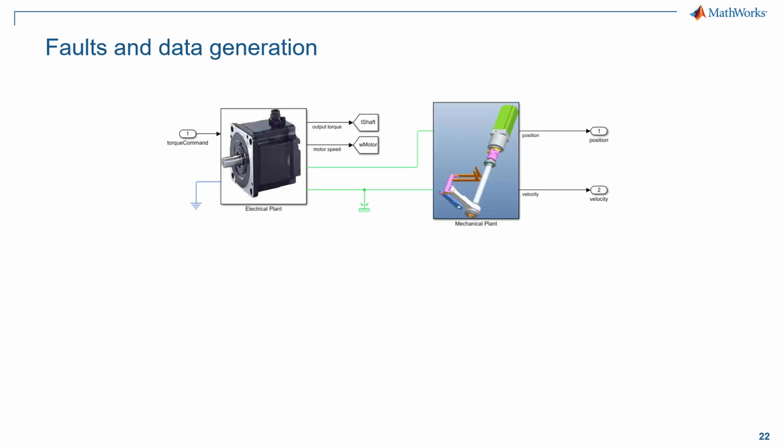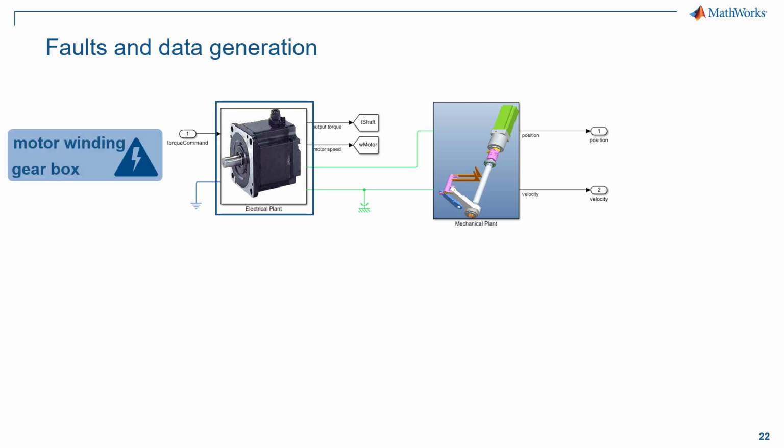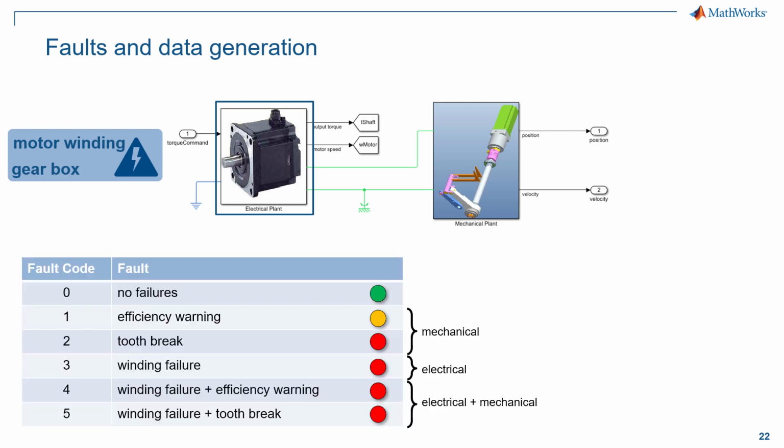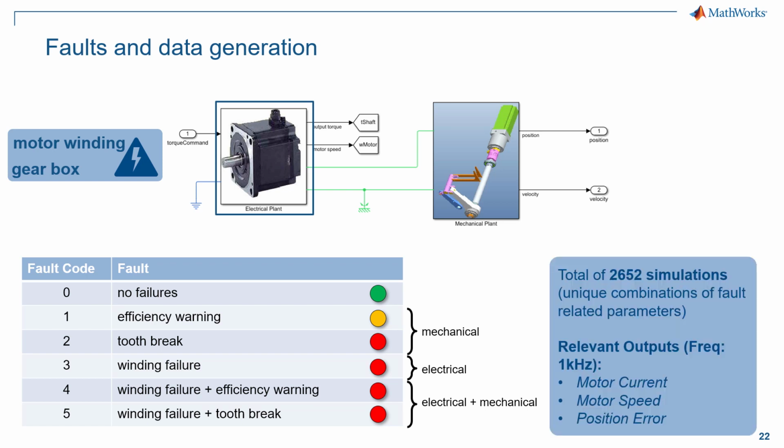Working closely with domain experts and the designers of this machine, I considered the possibility of introducing failures on the motor winding and on the motor gearbox, thus determining realistic electrical and mechanical failures with different scales of severity. To explore the wide range of operating conditions corresponding to normal and abnormal functioning, I set up the model for running thousands of simulations, each of them corresponding to a unique combination of fault-related parameters.